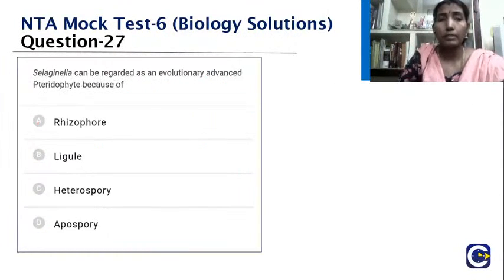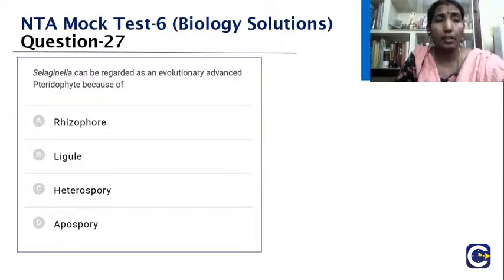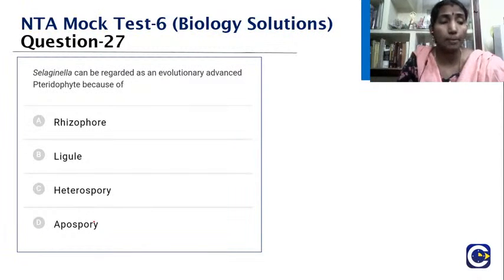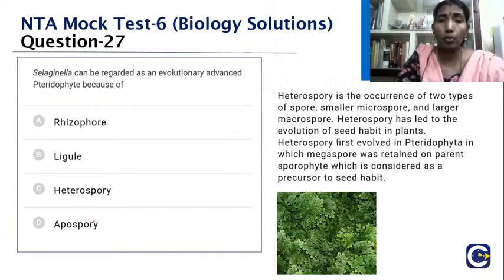Selaginella can be regarded as an evolutionary advanced pteridophyte because of rhizophore, ligule, heterospory or apospory. So what is heterospory? It is the occurrence of two types of spores, the smaller microspore and the larger macrospore. One will be small, another one is large. Heterospory has led to the evolution of seed habit in plants. Heterospory was first evolved in Pteridophyta.